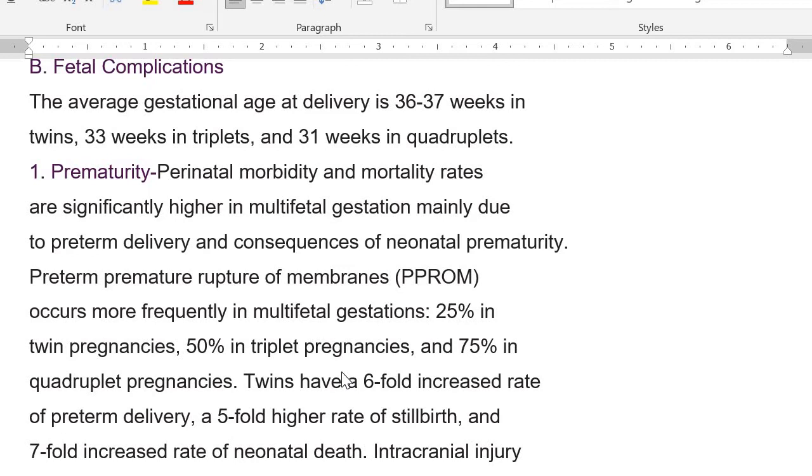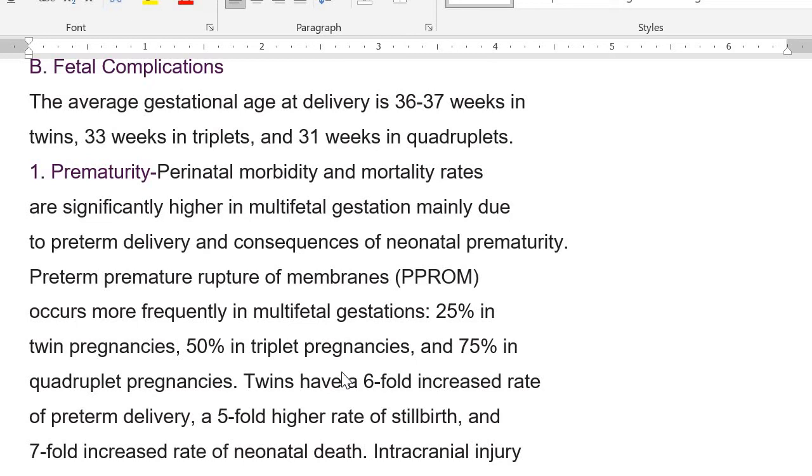On the other hand, the baby is also going to have different complications, like the average gestational age at delivery is 36 to 37 weeks in twins. Okay, it is 33 weeks in triplets and 31 weeks in quadruplets. But you must have seen in practice that you are always treating preterm labor in twins. This is the case, right? You will agree with me. We are always managing preterm deliveries, and we will see a much higher incidence in multiple pregnancy. It is so high that we think it is normal. All twins are going to have this preterm labor.